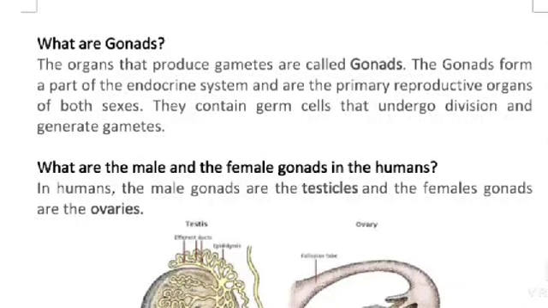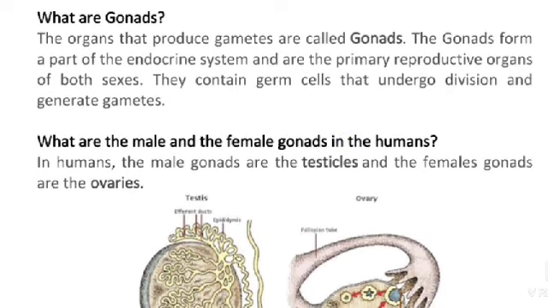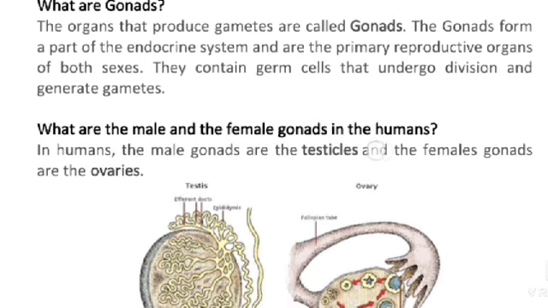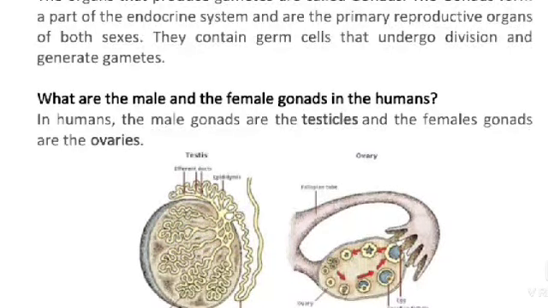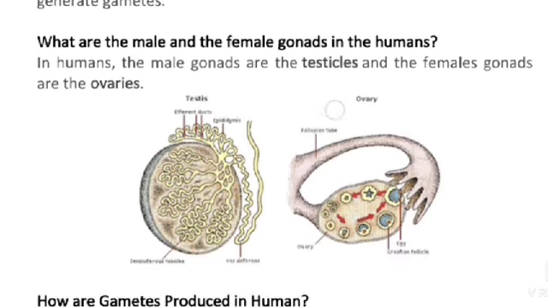What are gonads? The organs that produce gametes are called gonads. The gonads form a part of the endocrine system and are the primary reproductive organs of both sexes. They contain germ cells that undergo division to generate gametes.